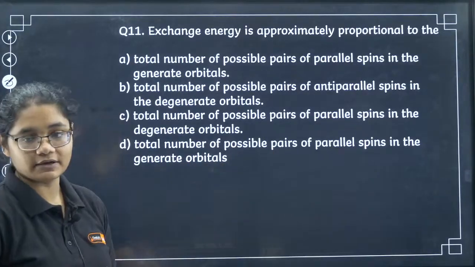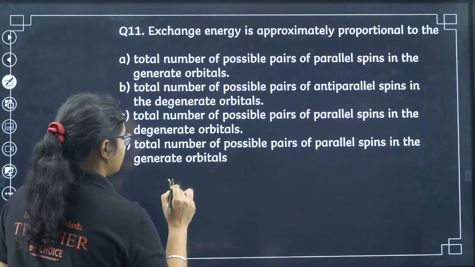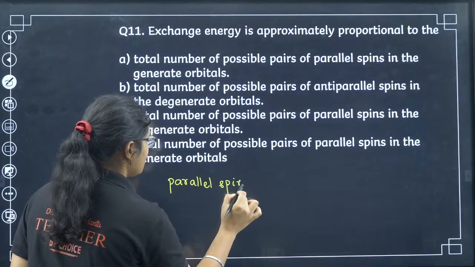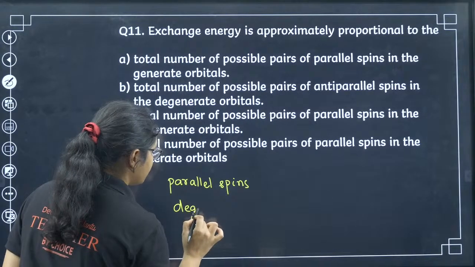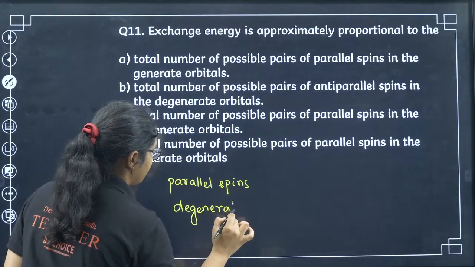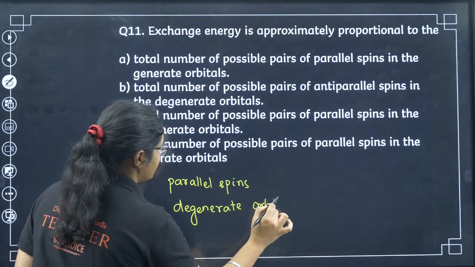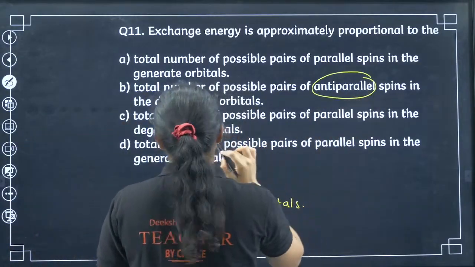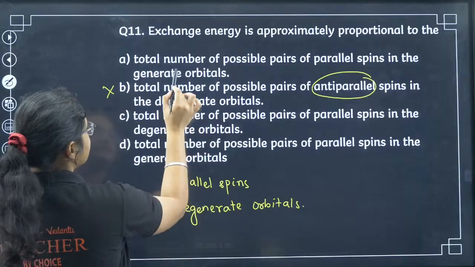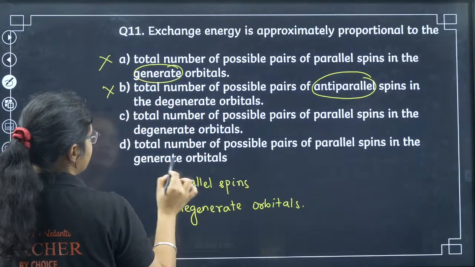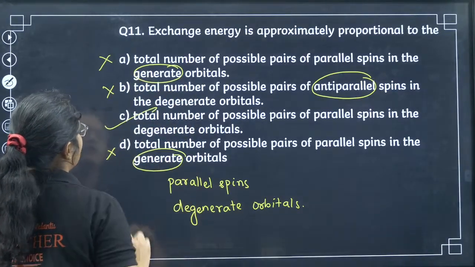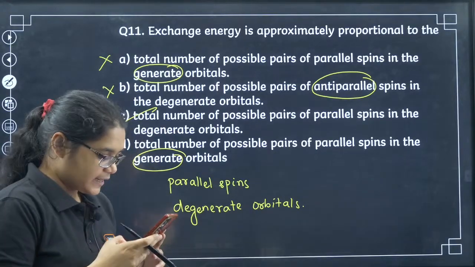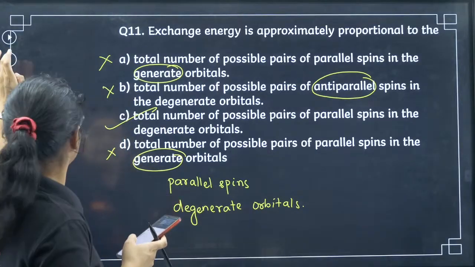So first of all, you should remember two things: we should have parallel spins, and degenerate orbitals. Parallel spins and degenerate orbitals. So wherever anti-parallel is there, I will eliminate that option. Wherever non-degenerate orbital is there, you can eliminate that. We have option number C here. Okay. Yes, Neon is correct here. 11th, C is the correct answer.